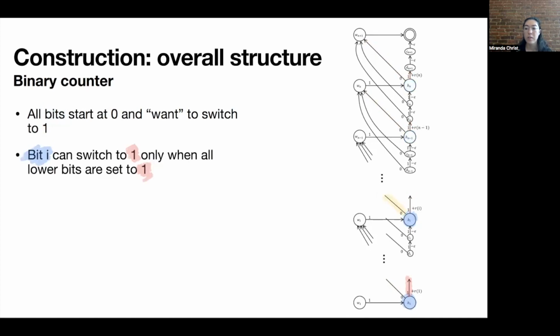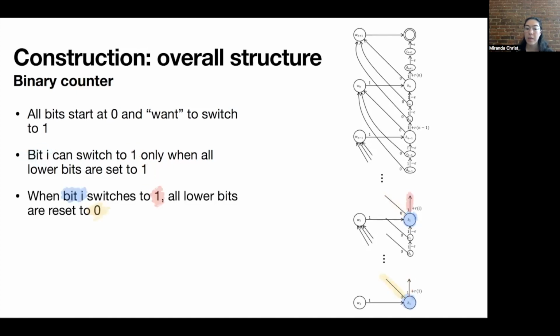And we enforced, using the structure of our MDP, that a bit b sub i can only switch to 1 when all lower bits have already switched to 1. So right now, b sub i can switch to 1 because b1 and all lower bits have selected 1, so it does so. And then we also enforced in our structure that when a higher bit, b sub i, switches to 1, all lower bits, such as b1 here, switch to 0. And so this makes it so that policy iteration on our MDP simulates a binary counter.